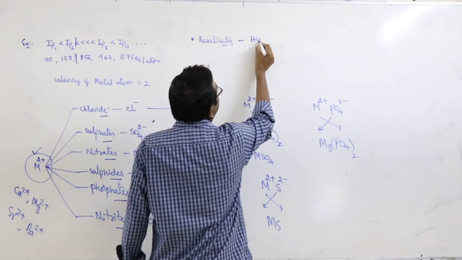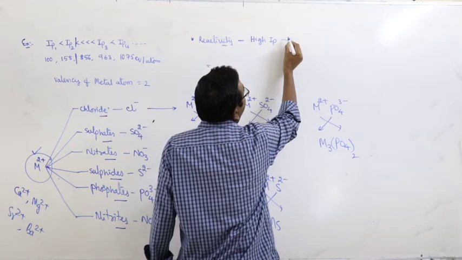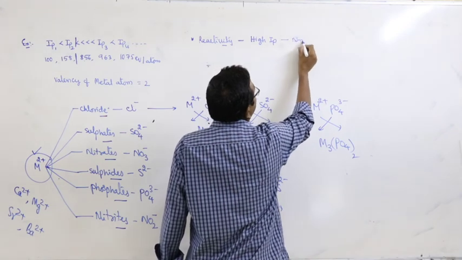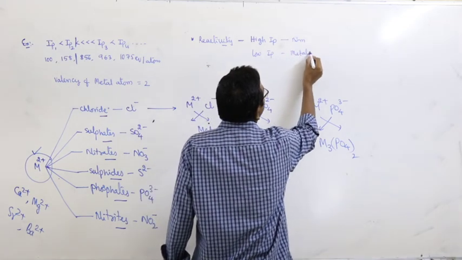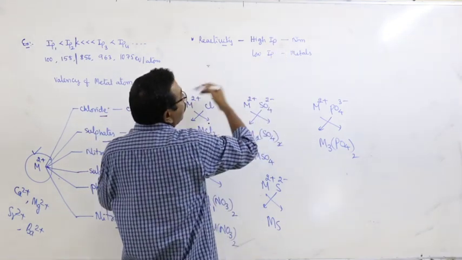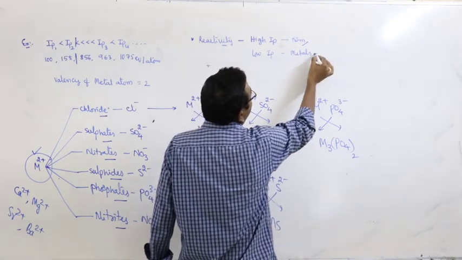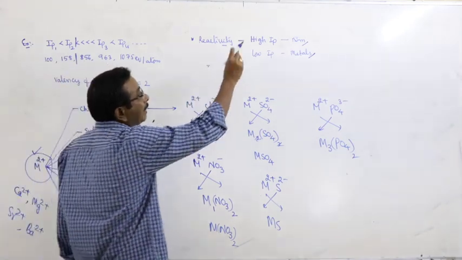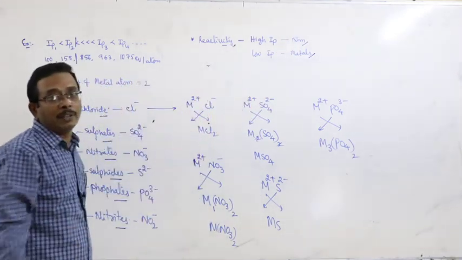The elements with high IP values are reactive non-metals, and the elements with low IP values are reactive metals. Here we can compare the reactivity of both metals and non-metals based on their IP values.